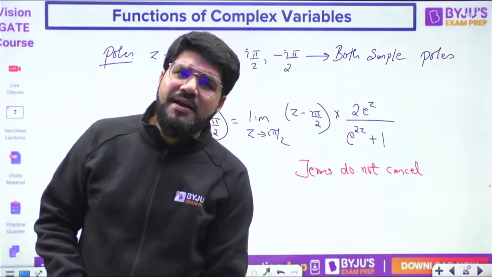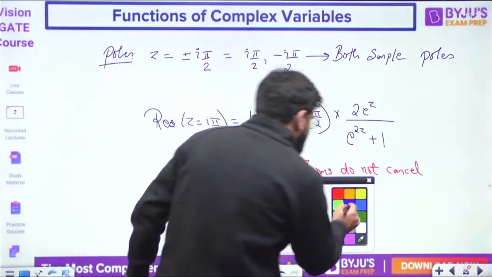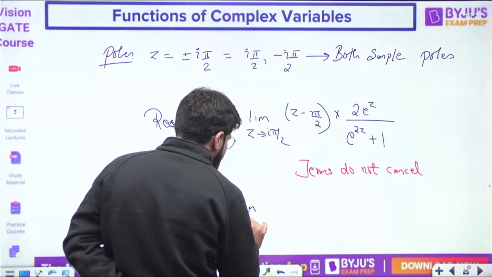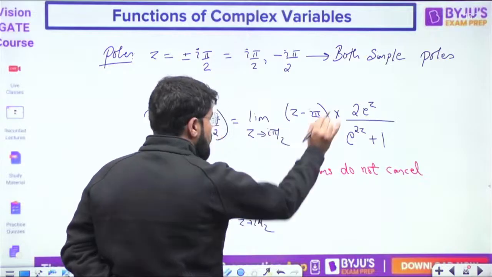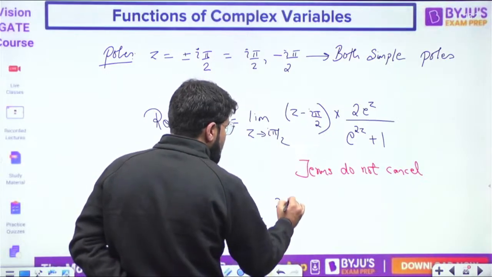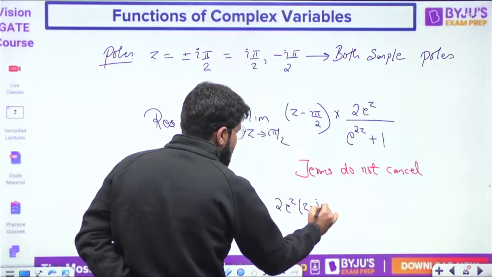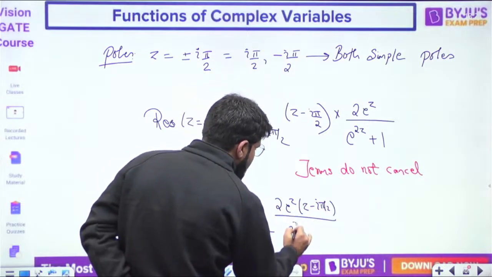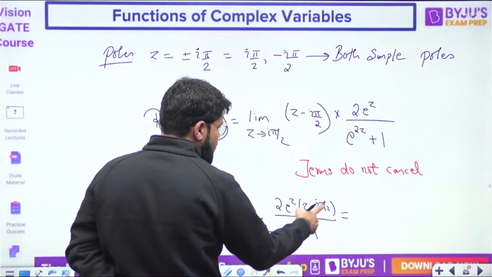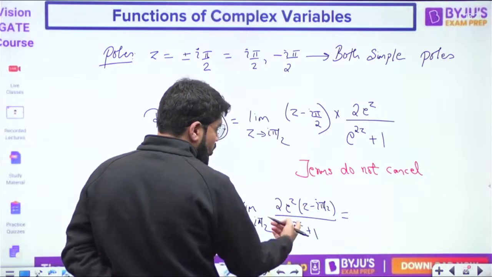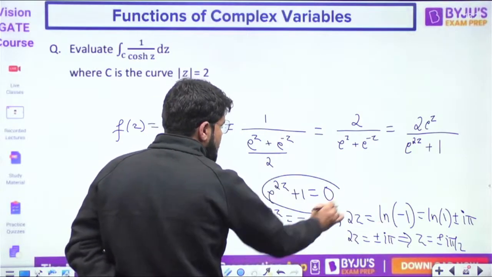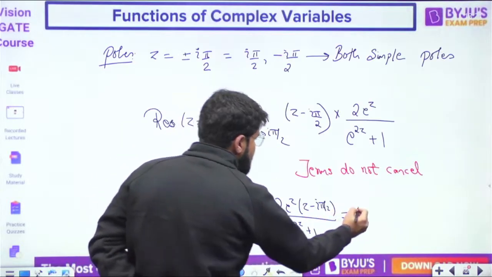We will apply limits a little bit, and then I will tell you the direct formula also. If you just apply the limit, this is like limit z tending to I pi by 2. Take the numerator as a whole: you have 2 e power z times z minus I pi by 2 upon e power 2z plus 1. When you put z equal to I pi by 2, this numerator will be 0 and the denominator is also 0, because z equal to I pi by 2 comes by solving the denominator equal to 0. So this is 0 by 0.